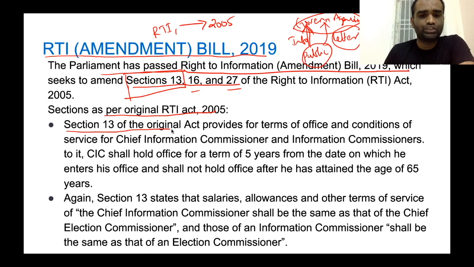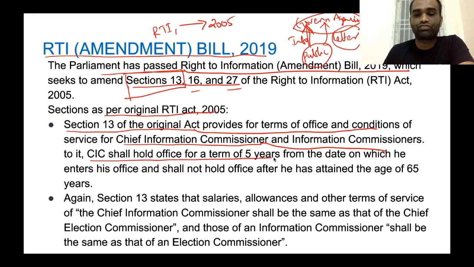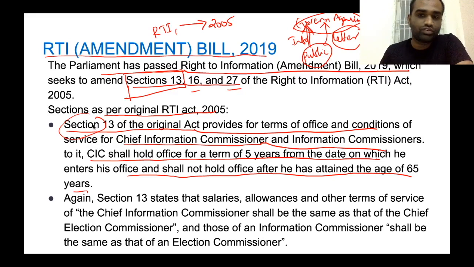See, Section 13 of the original Act provides for the terms of office and conditions of the Chief Information Commissioner and Information Commissioners. Accordingly, the CIC shall hold office for a term of 5 years from the date on which he enters office and shall not hold office after he attains the age of 65 years. Clear? So Section 13 clearly defines the tenure of the Chief Information Commissioner: 5 years from the date of entering office, and he cannot continue in office beyond the age of 65 years.